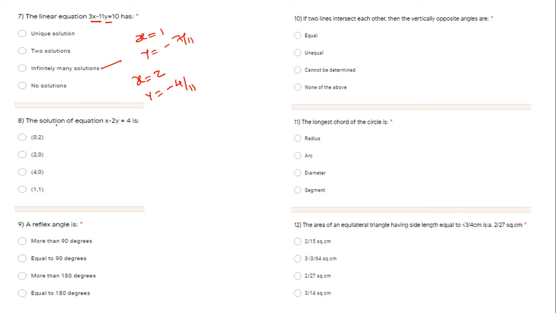Okay, eighth question, solution of the equation. So here what should you do, tell me. Four options are given. How can you directly find one solution, because here is the same problem, one equation, two variables? How can you find these values, what should you do here? Yes, it's called the trial and error method.